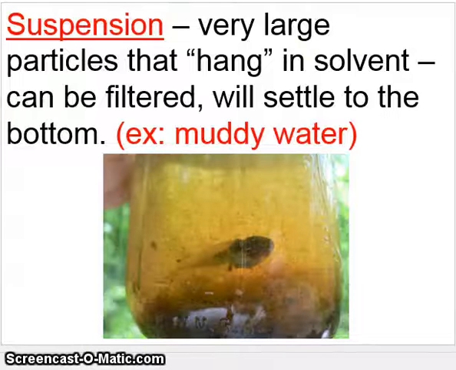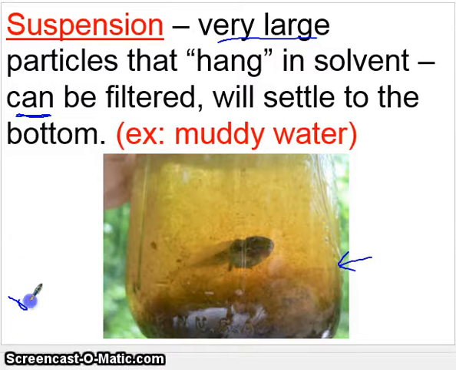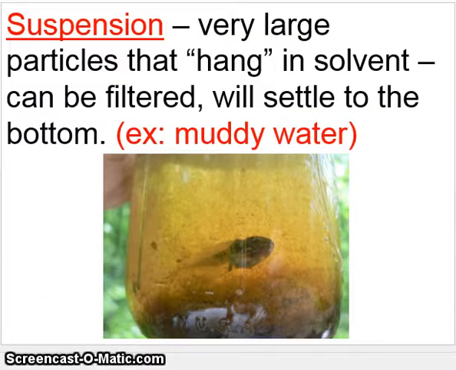Okay, and then the last definition that is even less of a solution is called a suspension. A suspension has very large particles that hang in the solvent, and they can be filtered out. An example is muddy water. You may shake it to make it uniform, but this is really more of a heterogeneous mixture, whereas the other two were homogeneous. It'll settle to the bottom if you leave it, or you can easily filter it out. These are suspensions. So we kind of came around.